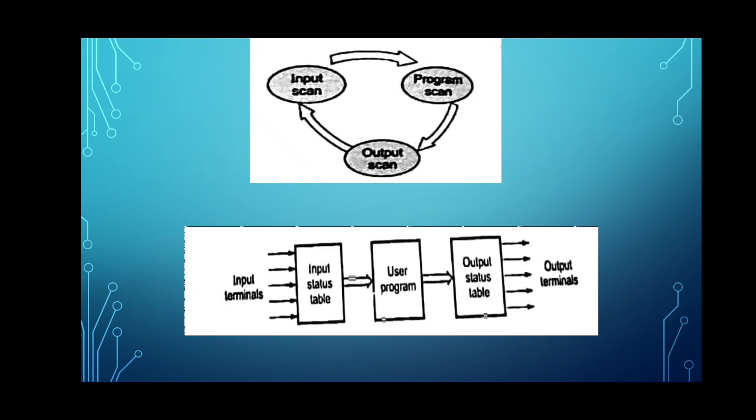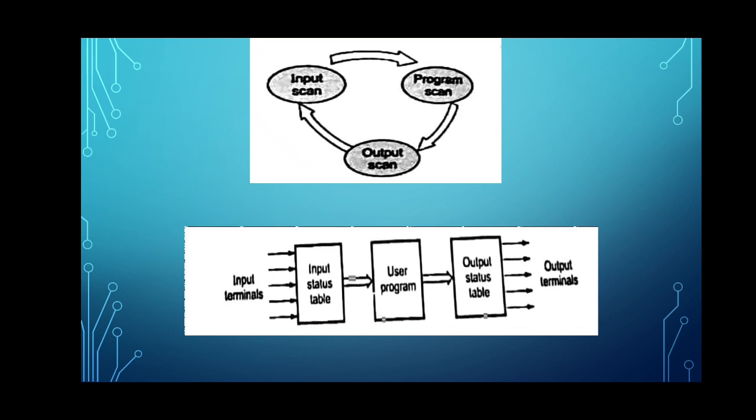So during input scan, the input terminals are read to see whether the inputs are in on state or off state. If it is on, the bit stored in the status table will be 1, and if the device is off, the bit stored will be 0. So during the input scan, the input terminals are read and their values are stored in the input status table. Then the next step is the program scan.